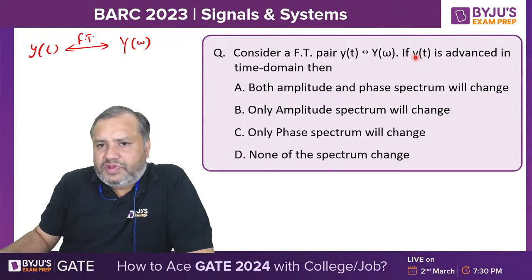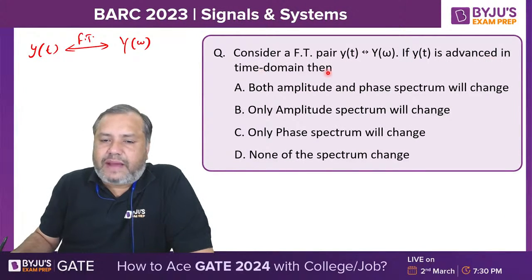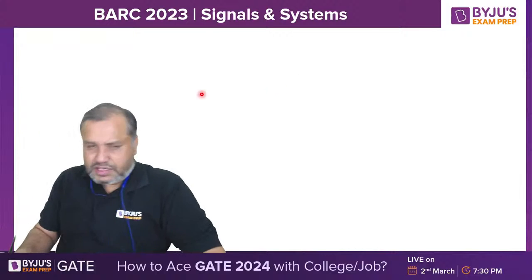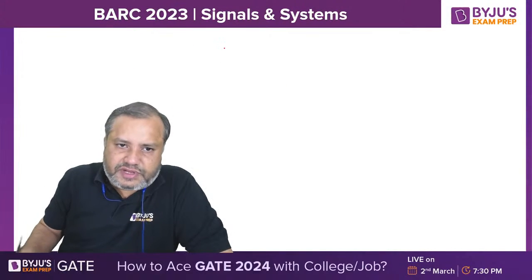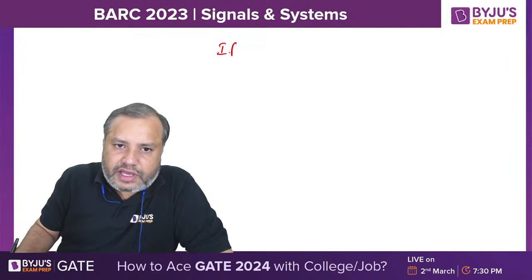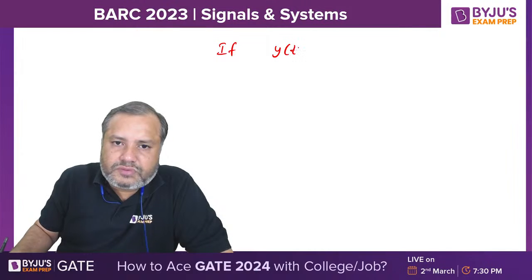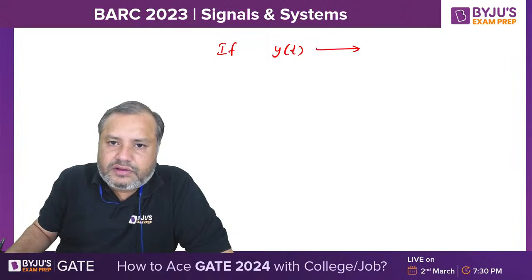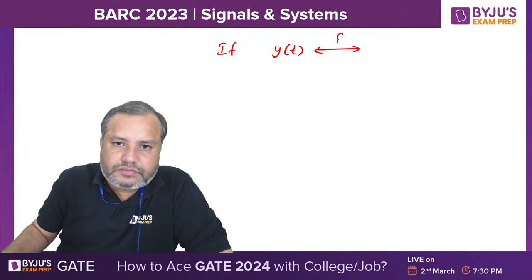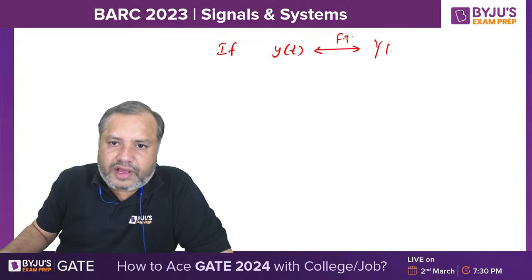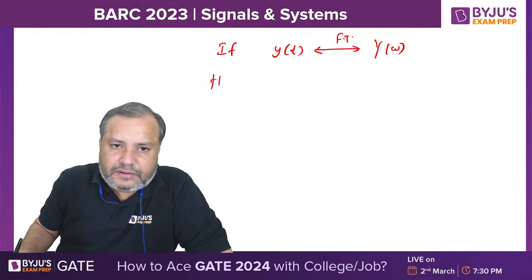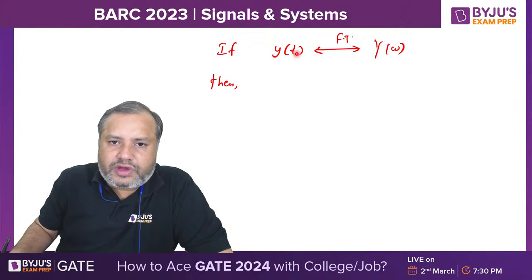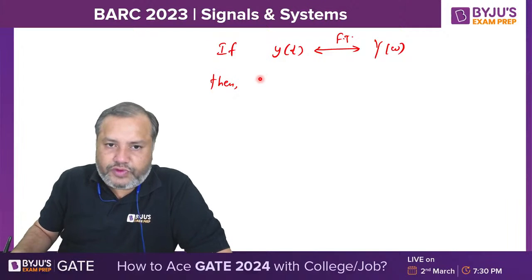Now see here, if y of t is advanced in time domain, then what happens? Please concentrate. If y of t has Fourier transform Y of omega, you can shift this signal in two ways. Either you can delay it or advance it.